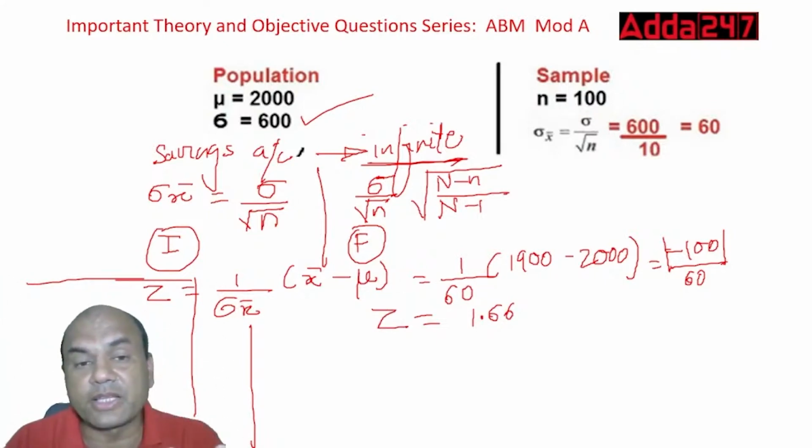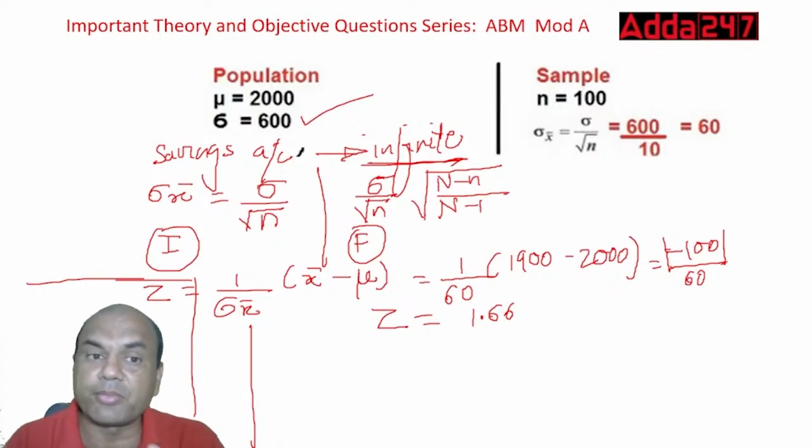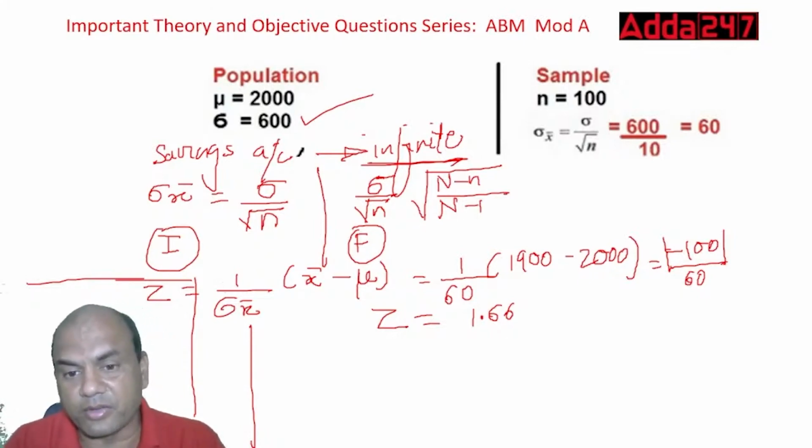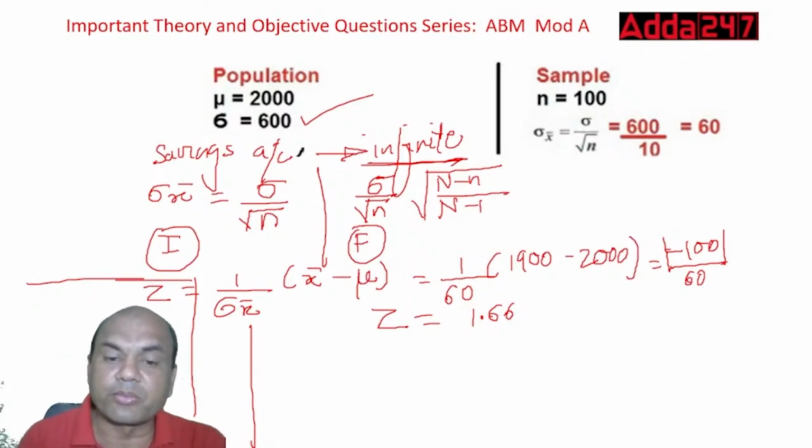Everyone, see, I'll explain this numerical 2 times because many of the students are asking me to repeat it. I'm seeing in the comment section. I'll explain it, don't worry. I'll explain it again, okay? So Z equals 1.66.